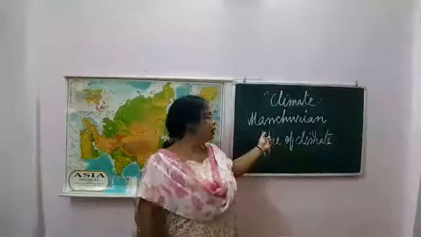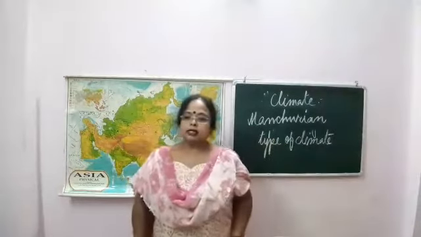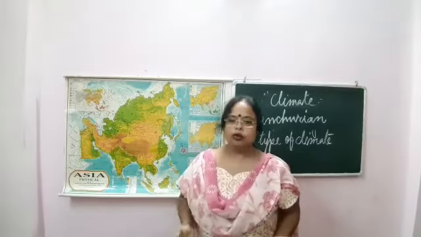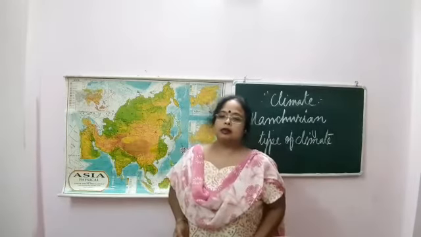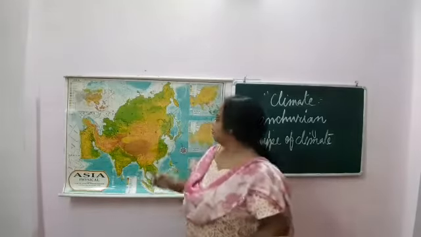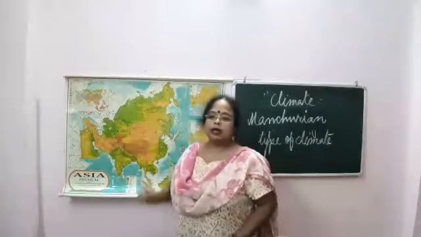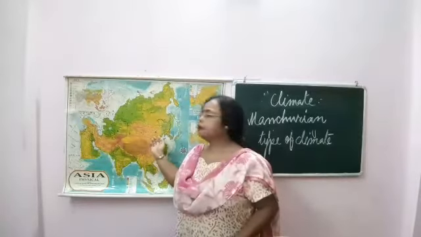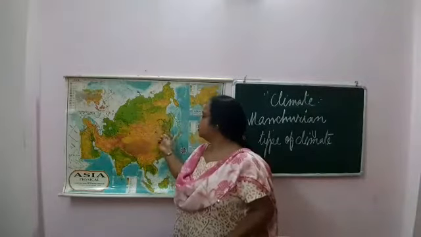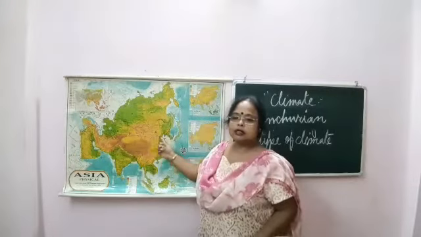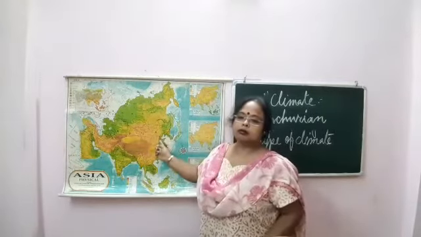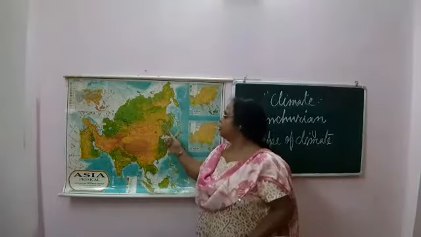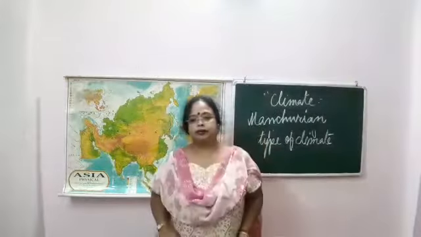Now start with the Manchurian type of climate. This type of climate is also called the Laurentian type of climate, and it is found in China, northern China, and also the plains of Manchuria. This is Manchuria, and Hokkaido, Honshu, and the northern part of Japan also come in this region.